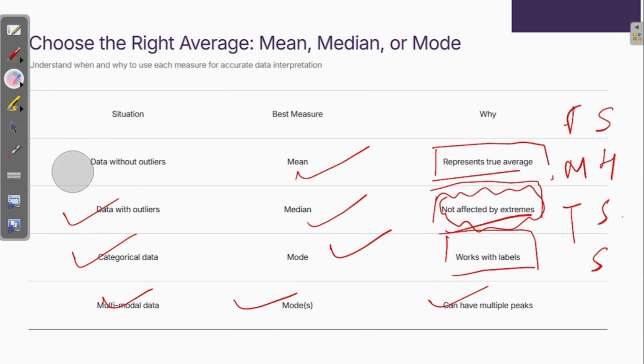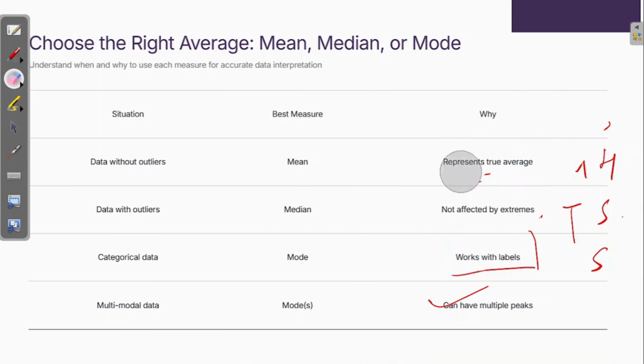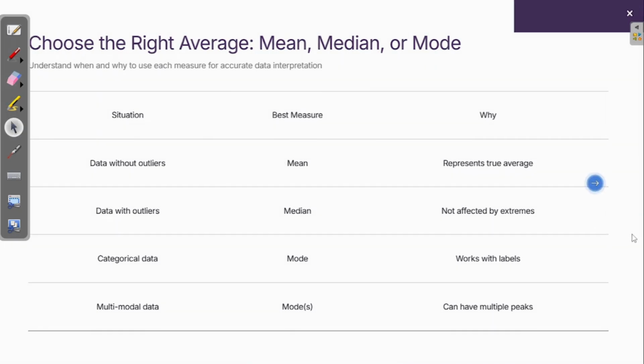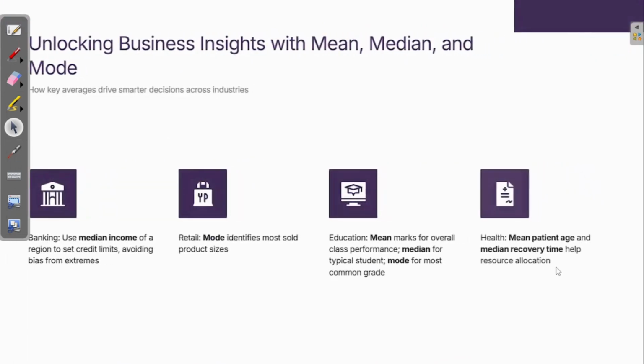So this slide is, I would say, a cheat code for you, a cheat slide, where you can see and understand. Whenever you are confused, you don't have to go through the entire video once again to see what to use when. You can just easily see this slide and make yourself comfortable about what to use, what not to use, and what to use when. Okay, I hope I made myself very clear. So let's move to the business side.